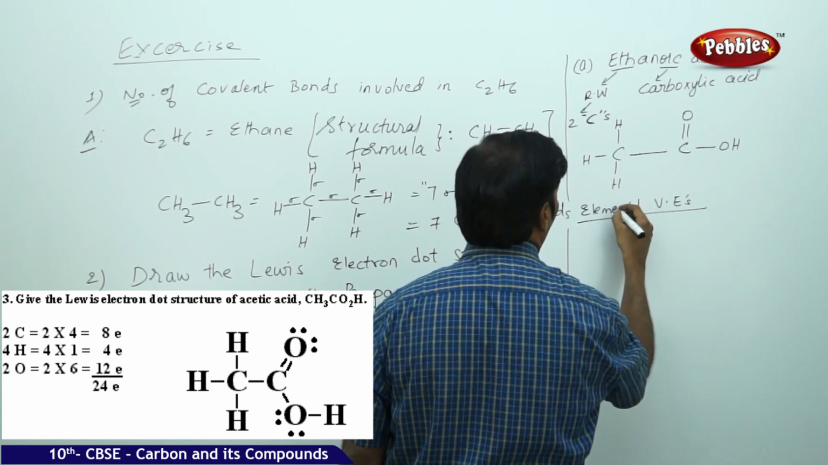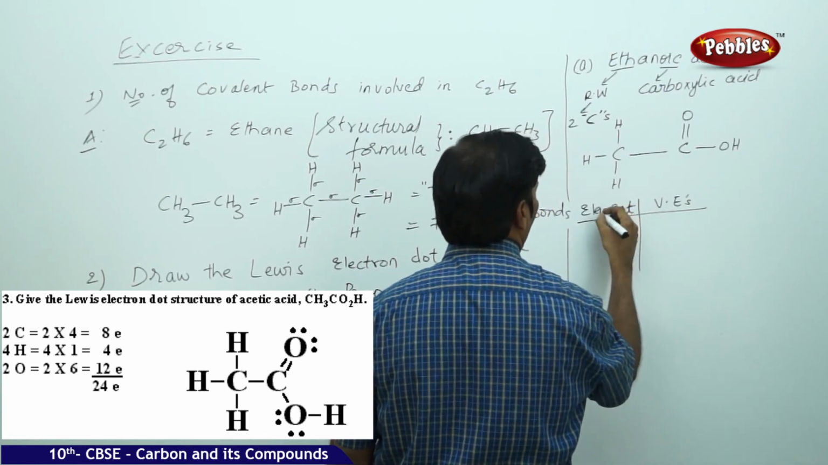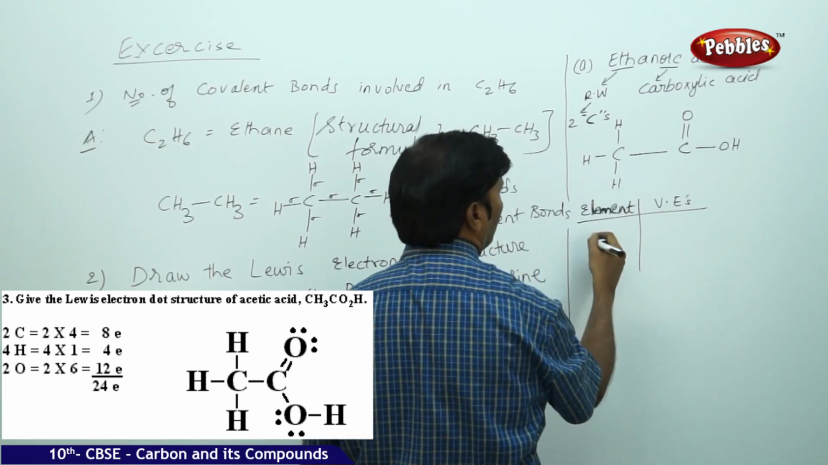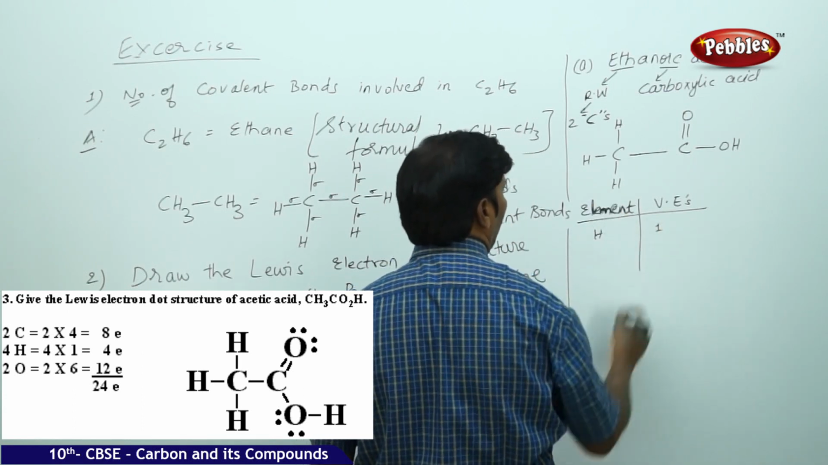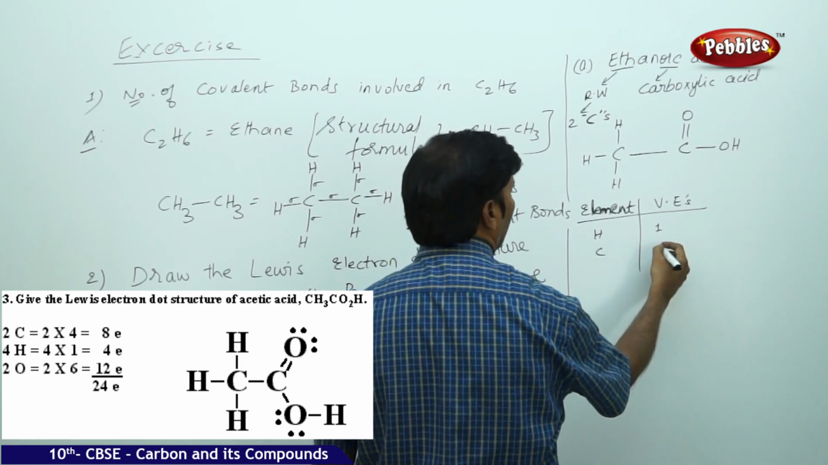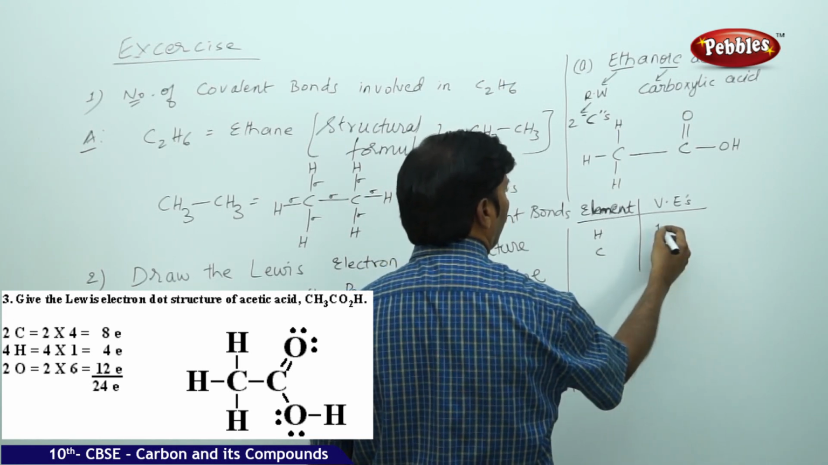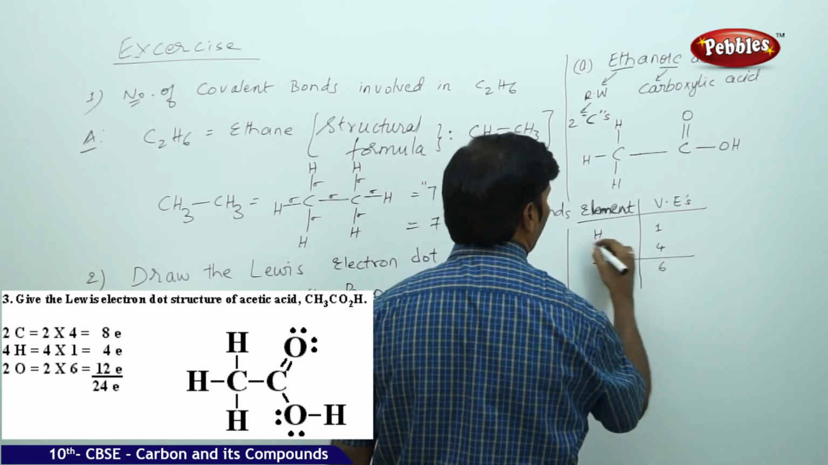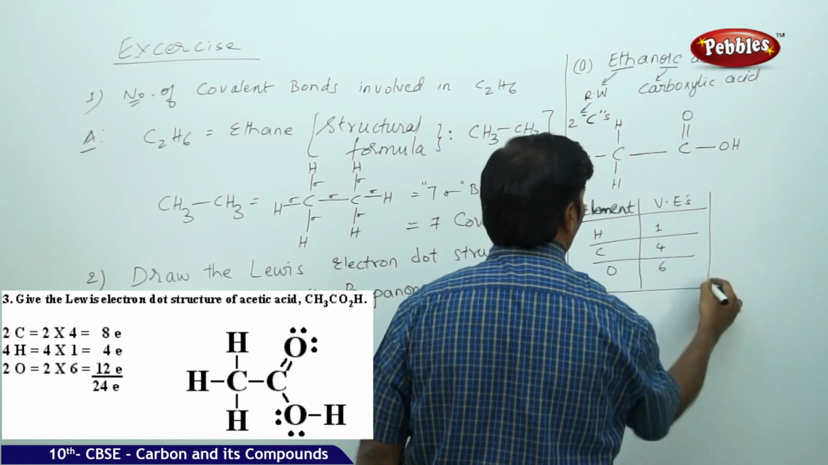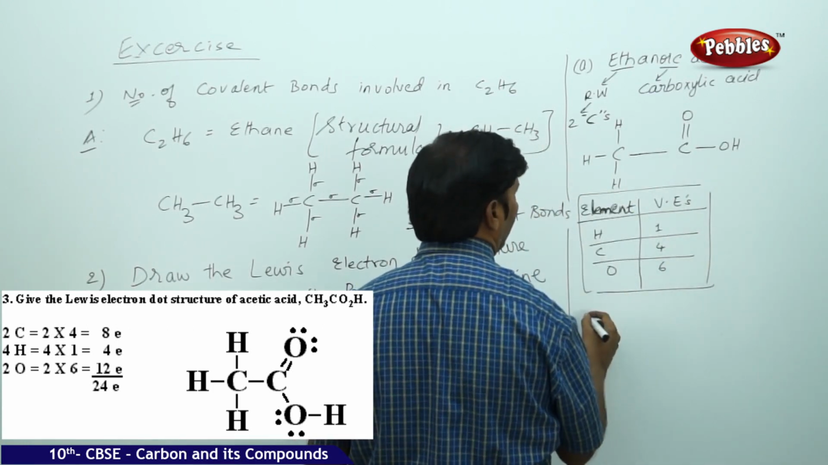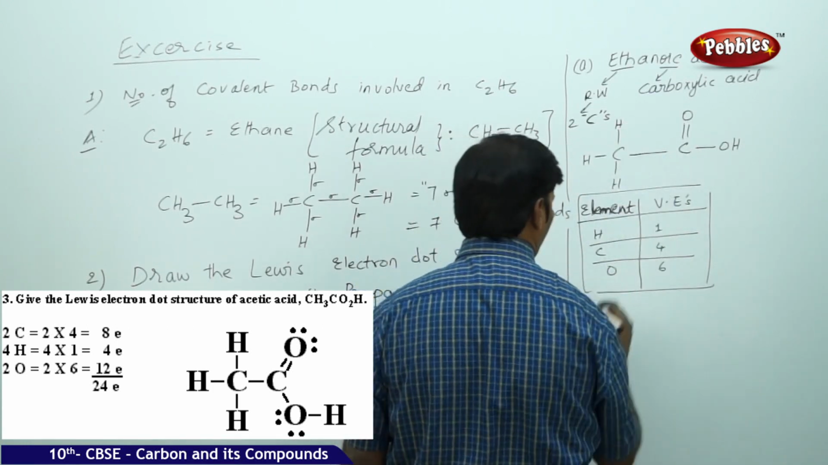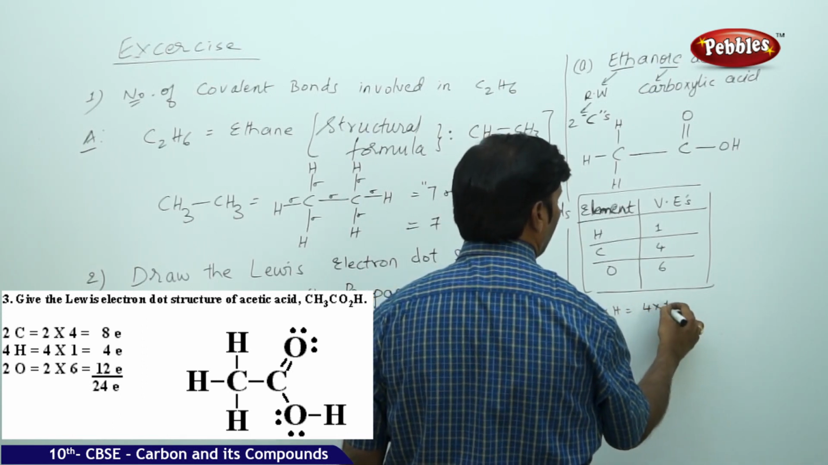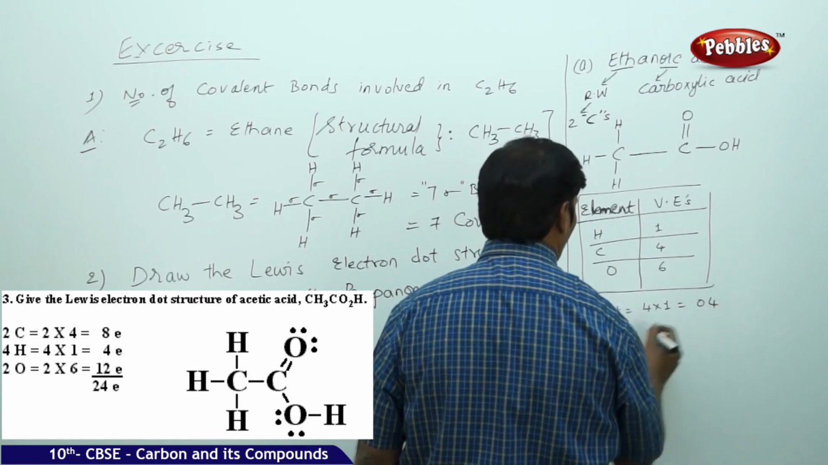If I take element and valence electrons: hydrogen, number of valence electrons 1; carbon, number of valence electrons 4; oxygen, number of valence electrons 6. So here there are 4 hydrogens. 4 into hydrogen is equal to 4 into number of valence electrons 1, which is equal to 4.